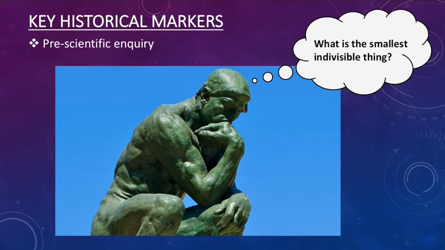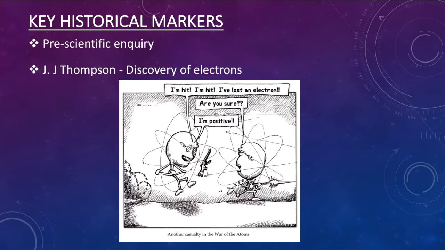The answer to what is the smallest indivisible thing has perplexed many throughout time. In fact, the adjective used by the ancient Greeks to refer to that which is indivisible is atomos. Skipping way ahead in time to 1897, J.J. Thomson was able to discover electrons through his work on cathode rays.